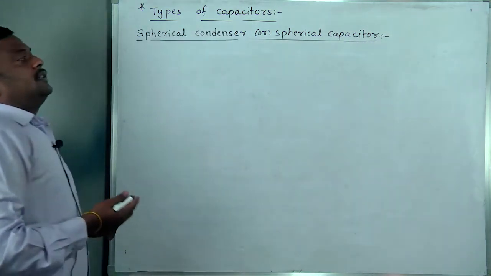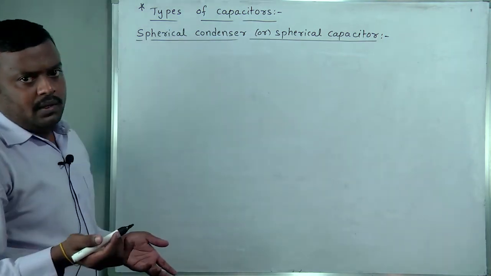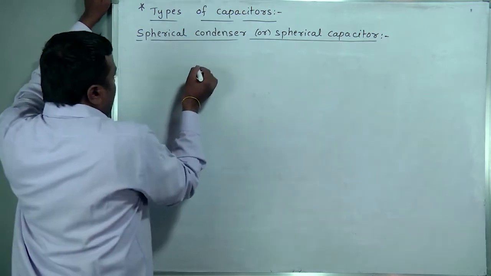What is called a spherical condenser? We know about the spherical shell. In potential we know the spherical shell.